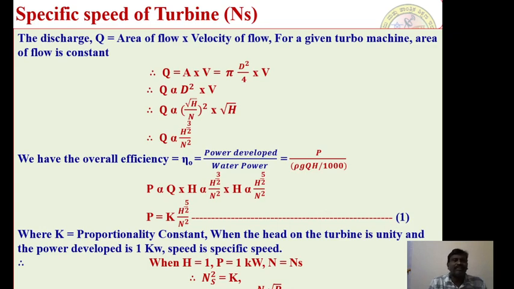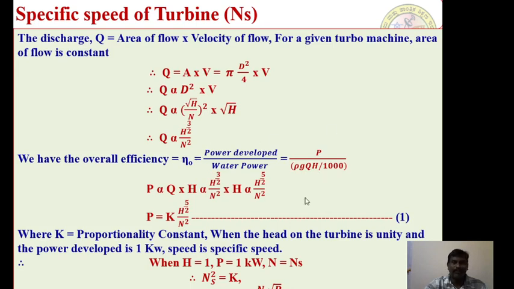So, from the overall efficiency concept, we can write the power developed. It is the ratio of the power developed to the water power. So, we have a shaft power capital P divided by the water power rho g Q into H divided by 1000 kilowatts. Here rho into g is taken to be a constant, and 1000 is also a constant. Eta O, the overall efficiency, is also a constant.